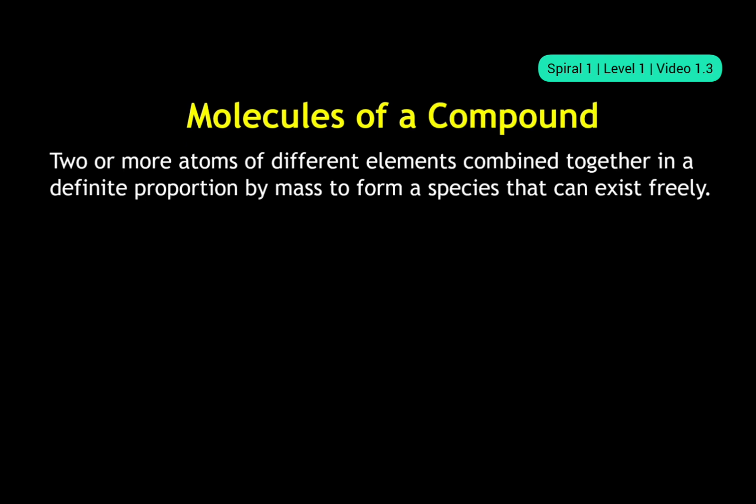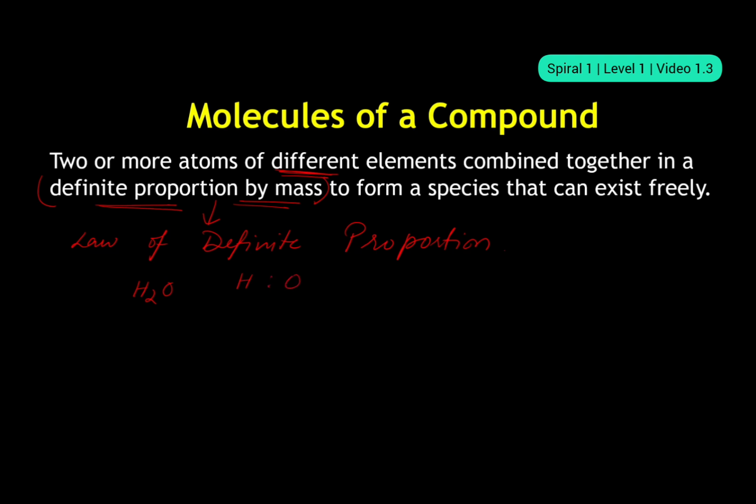Now let's move on to molecules of a compound. Molecules of a compound are two or more atoms of different elements combined together in a definite proportion by mass. What comes to your mind when you read this expression? It is the law of definite proportions, isn't it? Didn't we study water, where hydrogen and oxygen combine to form the compound H2O in the ratio 1:8 by mass? The same thing is written over here.